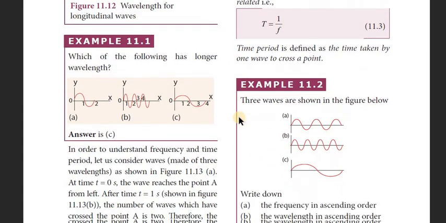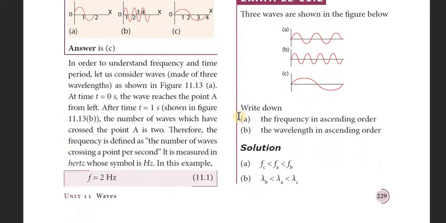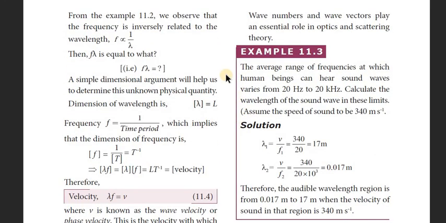Then frequency. What is meant by frequency? Number of waves produced per second, or number of vibrations produced per second, is nothing but frequency. The frequency formula is f is equal to 1 by T, 1 by time period. We observe that the frequency is inversely related to the wavelength. f is inversely proportional to lambda.